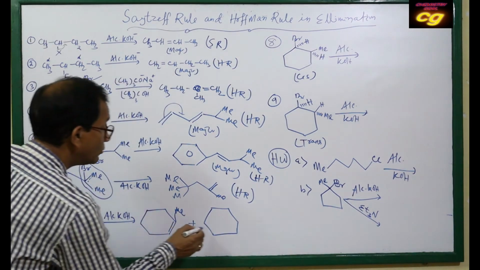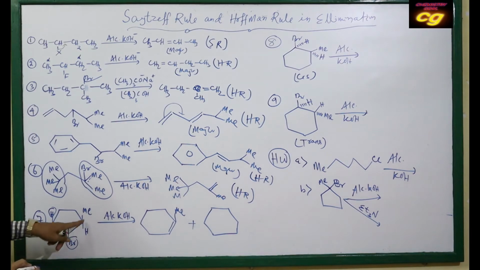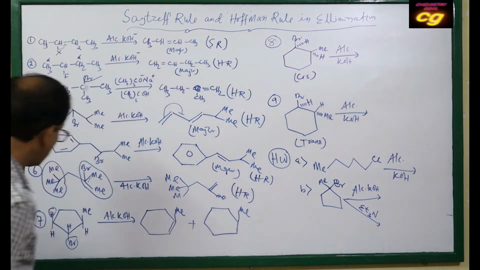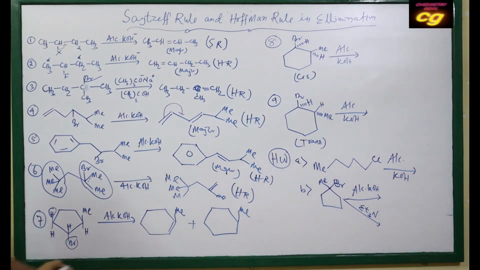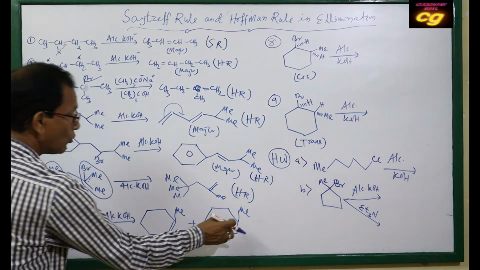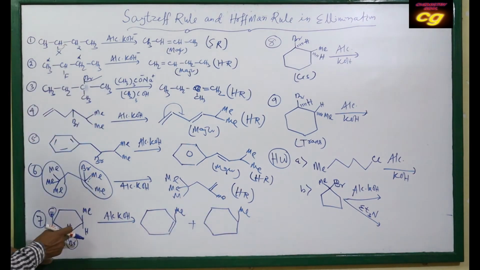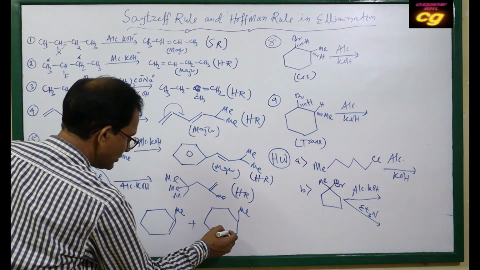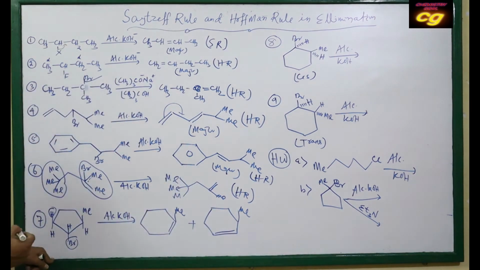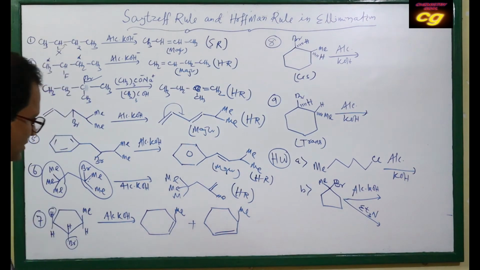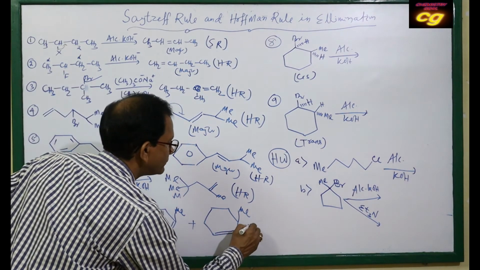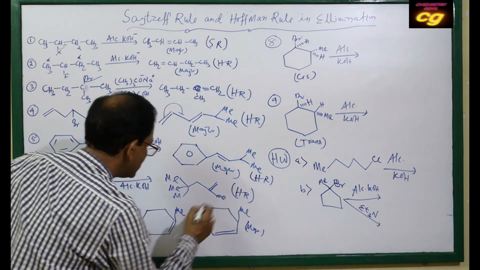Here the double bond will be just, you see, methyl, this is the methyl position, and this is the bromine position. So one bond is this one, then the second bond, this position will be a double bond. As this position is the double bond, with more conjugation, this is the major product and this is the minor.